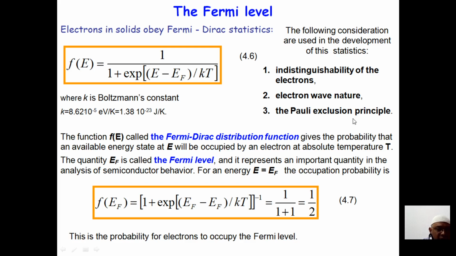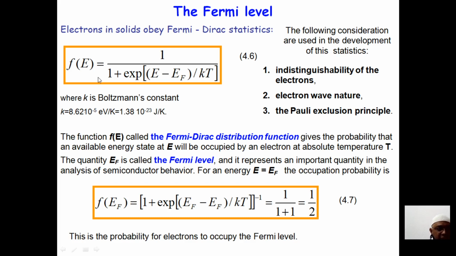What is the Pauli exclusion principle? No two electrons will have the same set of quantum numbers. And f(E) is given mathematically as 1 by 1 plus exponential of (E minus EF) by kT, where k is the Boltzmann constant and capital T is the absolute temperature. k is 8.62 times 10 to the power minus 5 electron volt per Kelvin, which can also be written in joules as 1.38 times 10 to the power minus 23 joules per Kelvin.